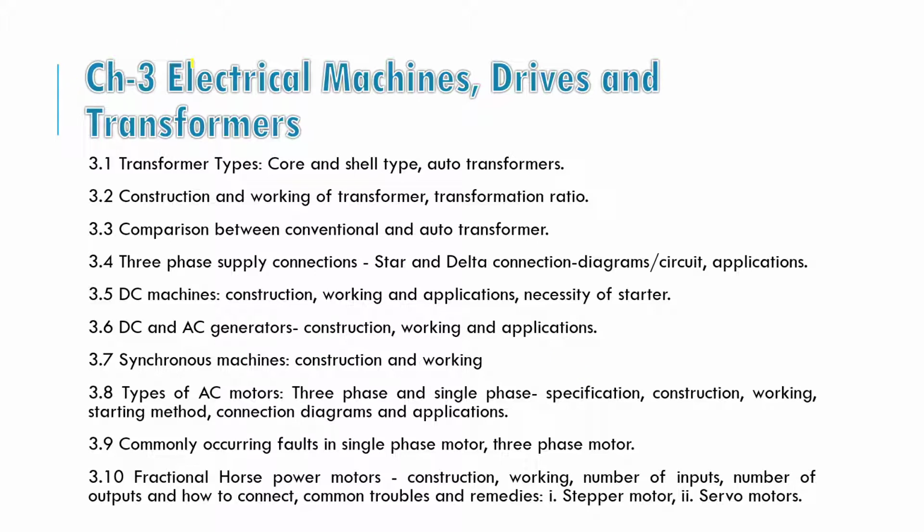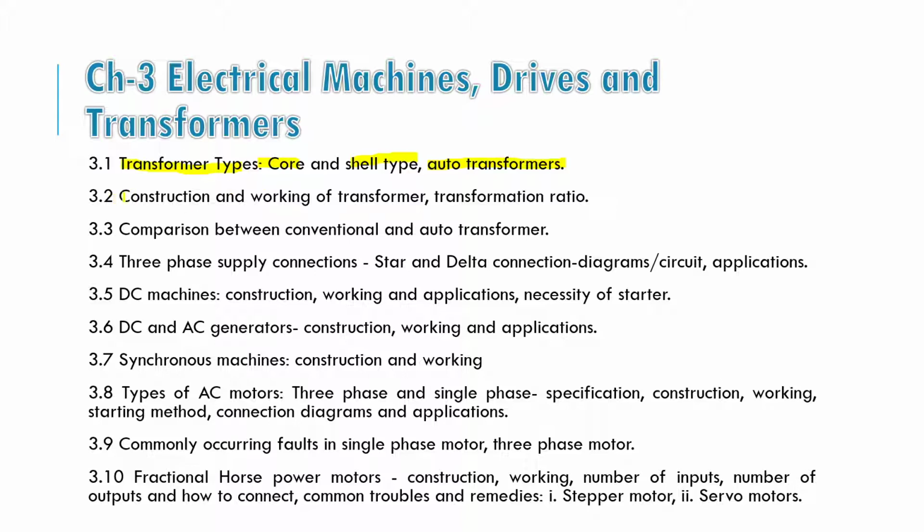Next is chapter number 3: electrical machines, drives, and transformer. The first topic of this chapter is transformer types. There are mainly two types, core type and shell type, which we will see in our next lecture. Another type of transformer is the auto transformer. Transformer types are defined on the basis of the type of core, type of supply, and type of application.